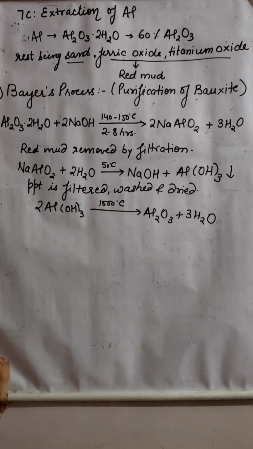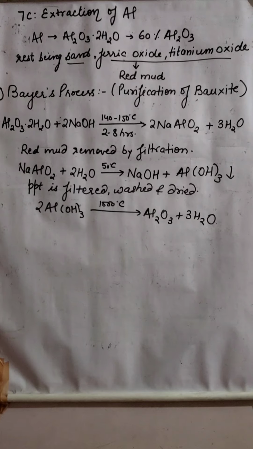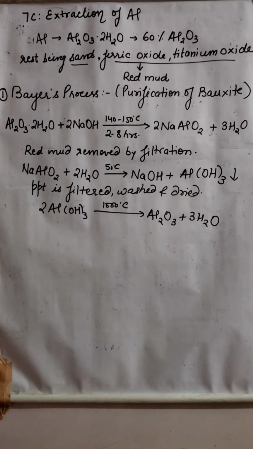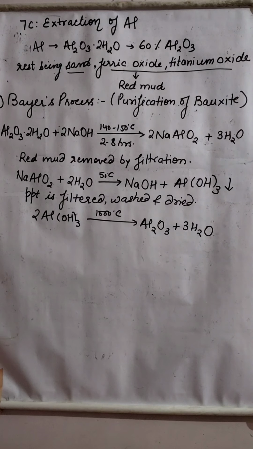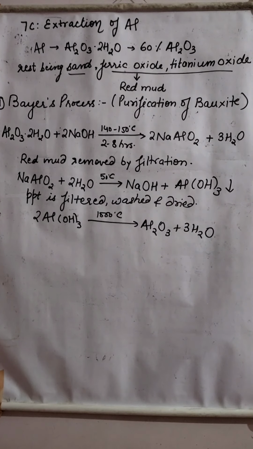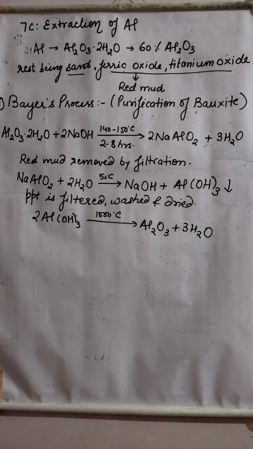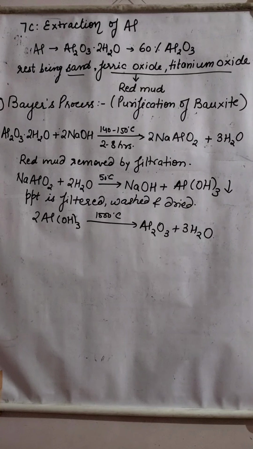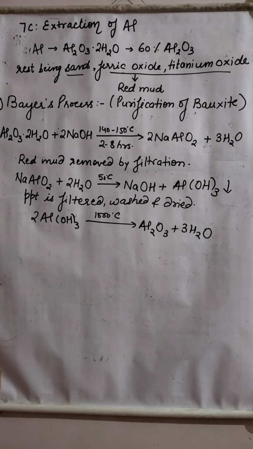So what we have to do first, bauxite, we have to take and react it with NaOH at 140 to 150 degrees Celsius for 2 to 8 hours. We will keep it. So what will happen? It will convert into sodium meta-aluminate.